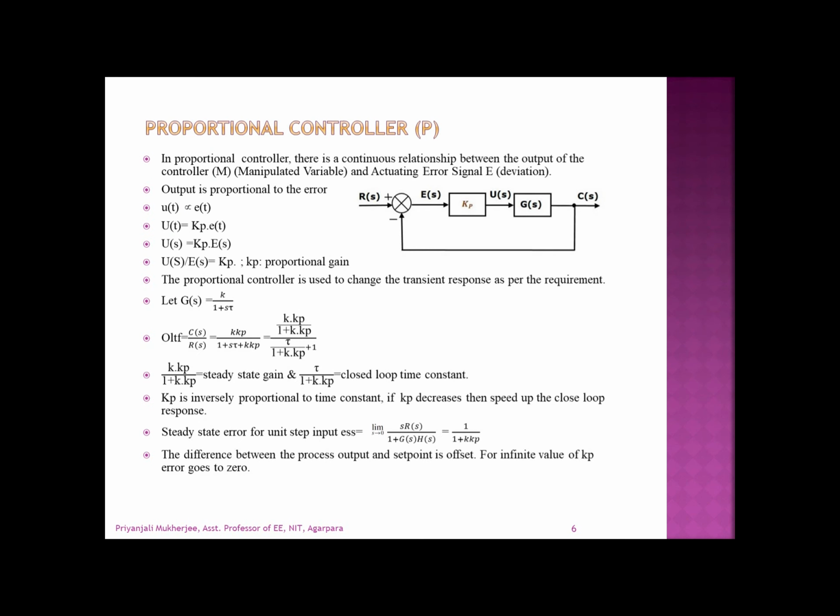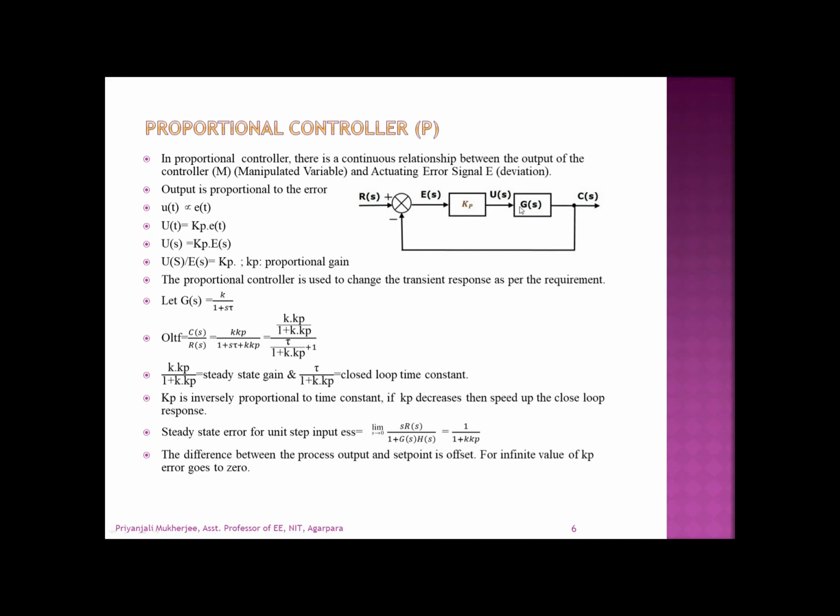The proportional controller is a device that produces a control signal which is proportional to the input error signal. The error signal is the difference between the reference input and the feedback, and this feedback is obtained from the output. That means a portion of the output is taken as the feedback. And this is the block diagram of a proportional control system. The actuating signal is proportional to the error signal.